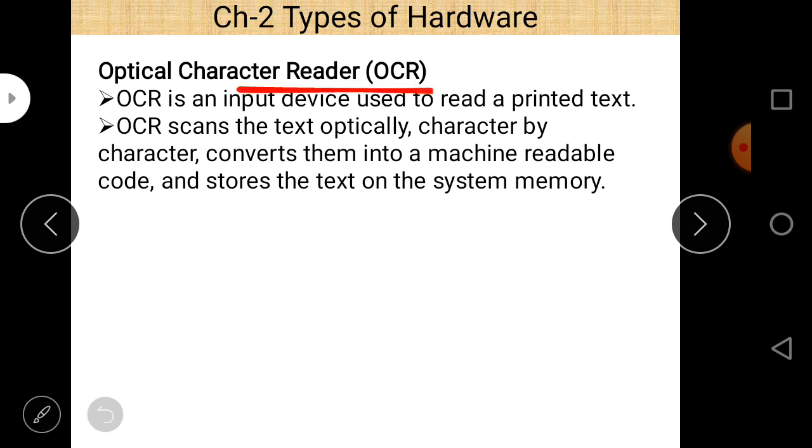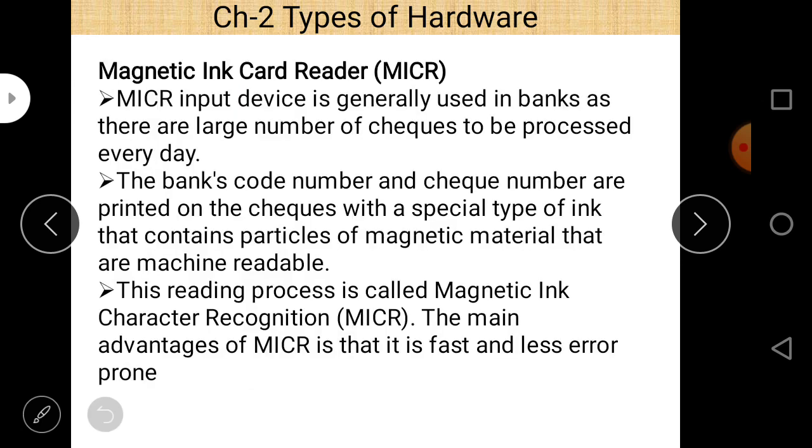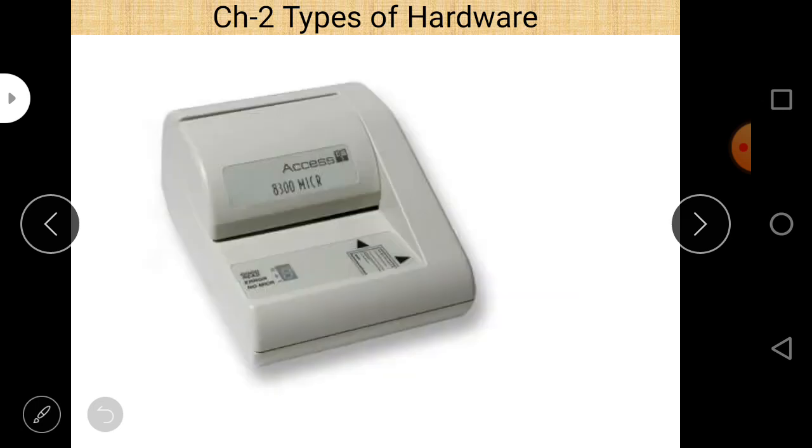Optical character reader, OCR, as the name suggests. So first of all, it is an optical device. MICR is a magnetic input device, and in MICR, magnetic ink is used, and that magnetic ink is magnetic iron oxide. So this type of question is also asked in your examination.